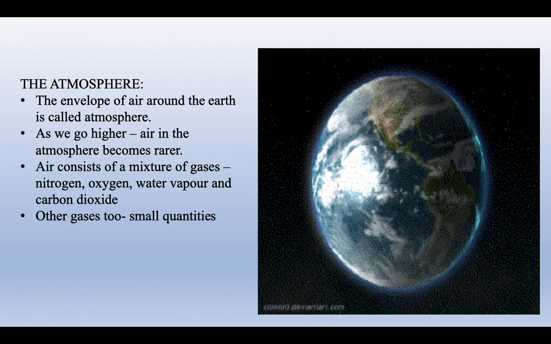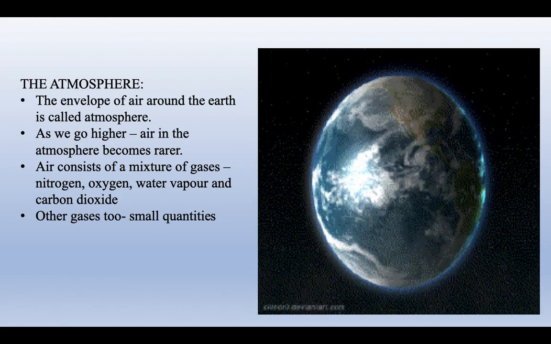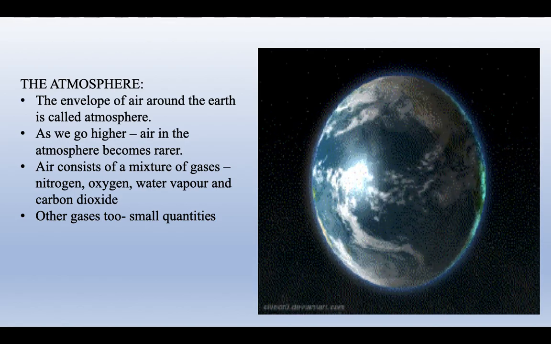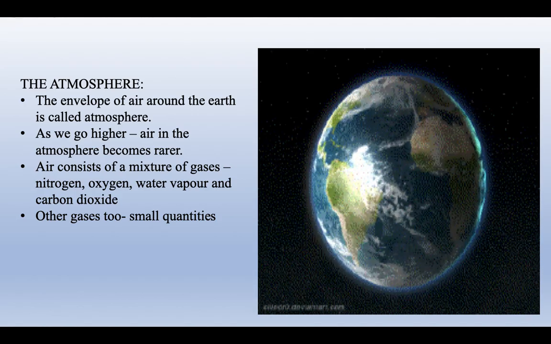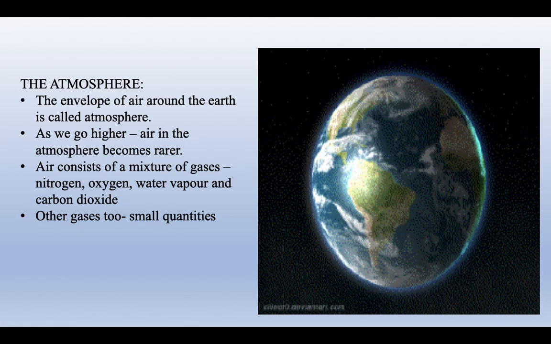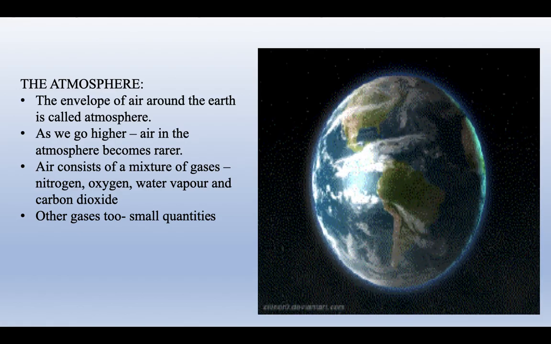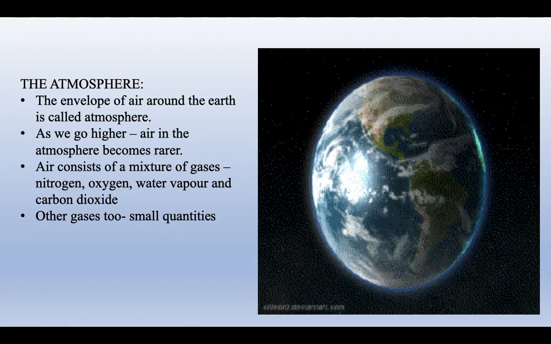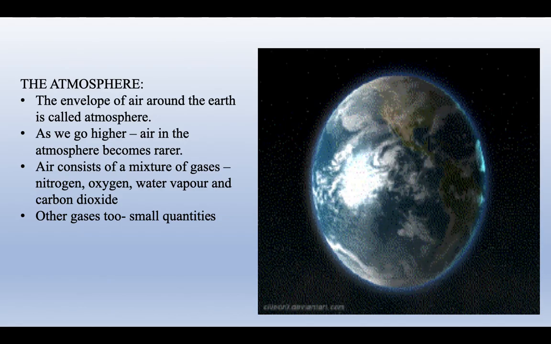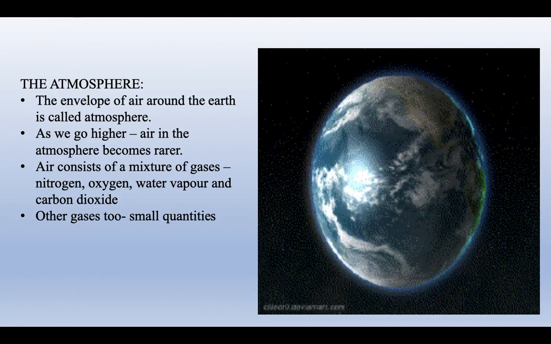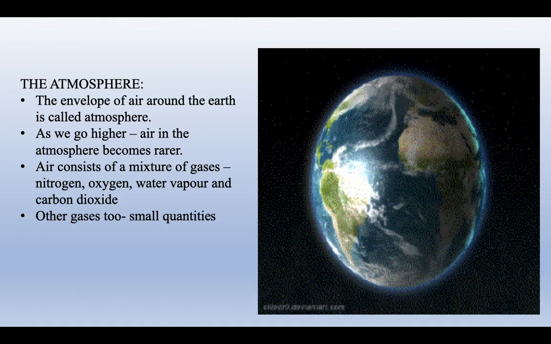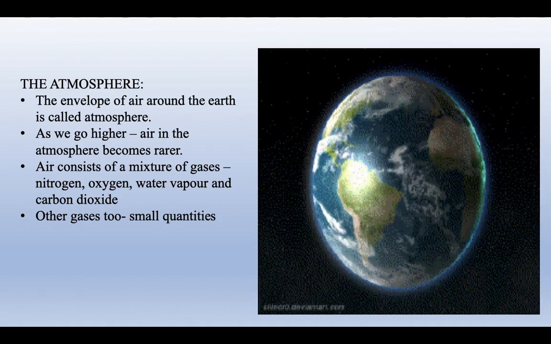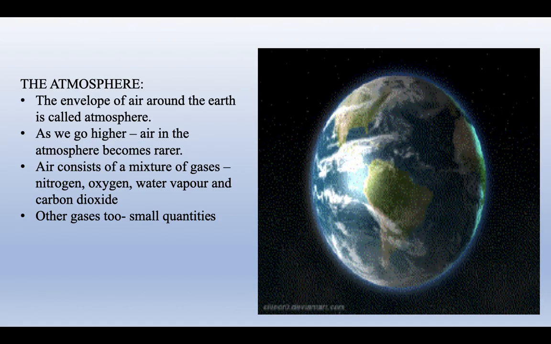As we go higher from the surface of the earth, the air in the atmosphere becomes rarer, becomes less. The air consists of a mixture of gases, namely nitrogen, oxygen, water vapor, and carbon dioxide. There are some other gases too in the air in very small quantities.